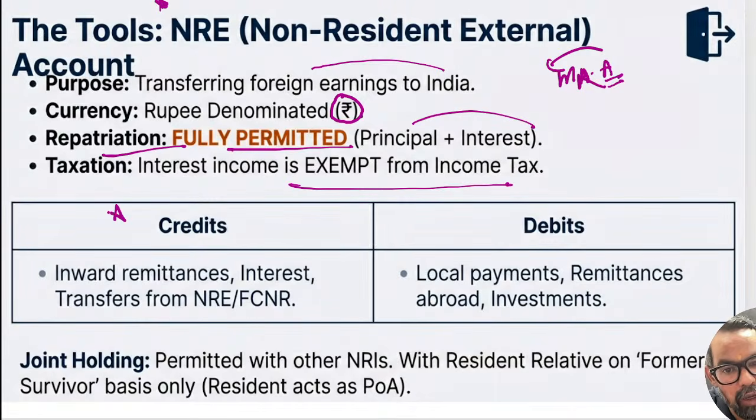So credit permissible: inward remittances, interest transfer, NRE and FCNR transfer also allowed. Local payments: it can be used for debit, meaning where they can withdraw the money. Local payments, remittances abroad, investment in others. Joint holding is allowed, on former and survivor basis only. So that is the case in this particular case, right?